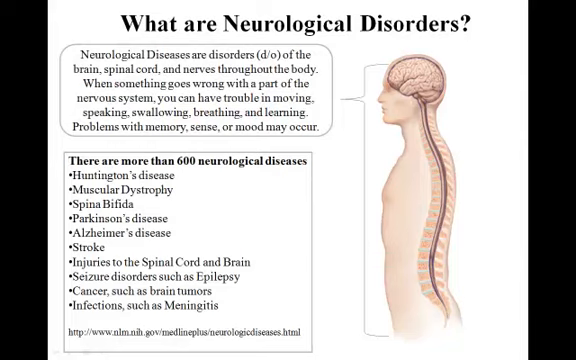What are neurological disorders? Neurological diseases are disorders of the brain, spinal cord, and nerves throughout the body. When something goes wrong with a part of the nervous system, you can have trouble moving, speaking, swallowing, breathing, and learning. Problems with memory, senses, or mood may occur. There are more than 600 neurological diseases.